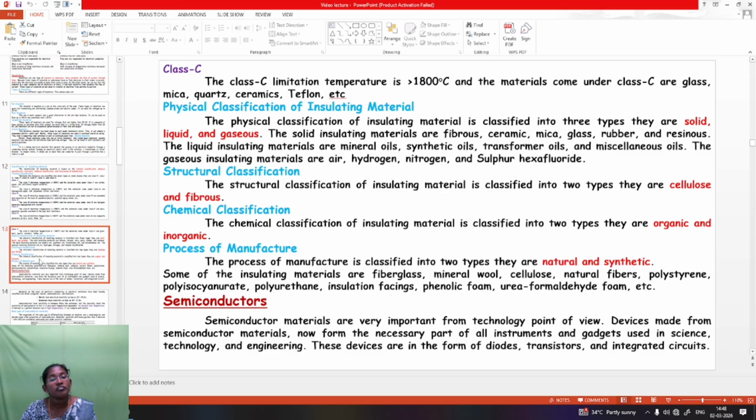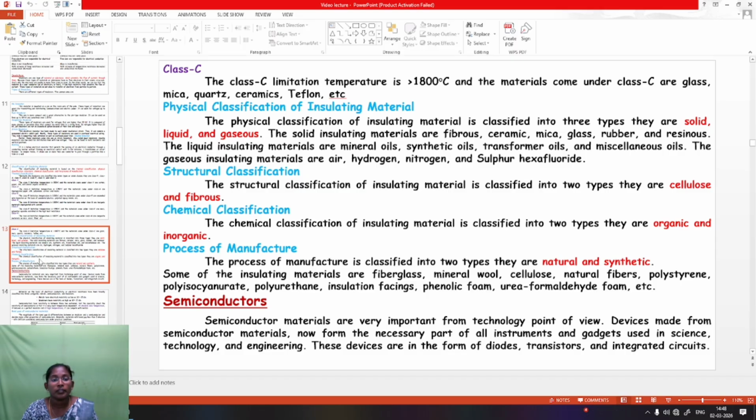Next, we are going to the physical classification of insulating materials. Physical classification of insulating materials is divided into 3 types: solid, liquid and gases. The solid insulating materials are fiber, ceramic, mica, glass, rubber, and resins. The liquid insulating materials are mineral oils, synthetic oils, transformer oils, and resin oils. The gaseous insulating materials are air, hydrogen, nitrogen, and sulfur hexafluoride.